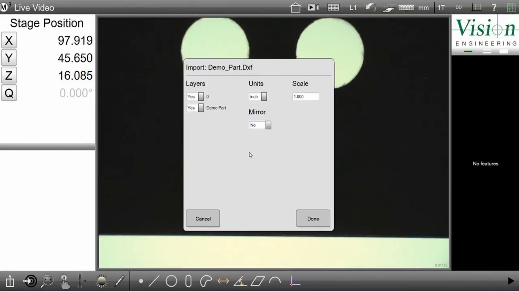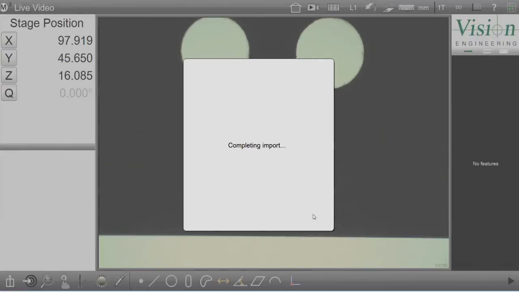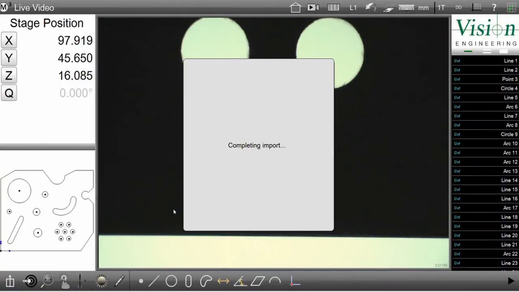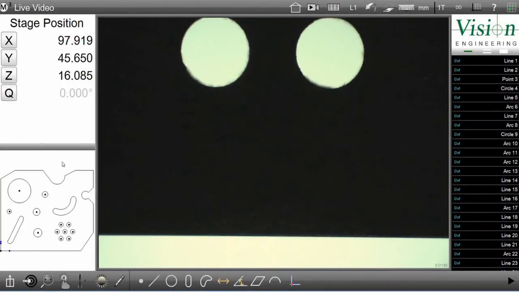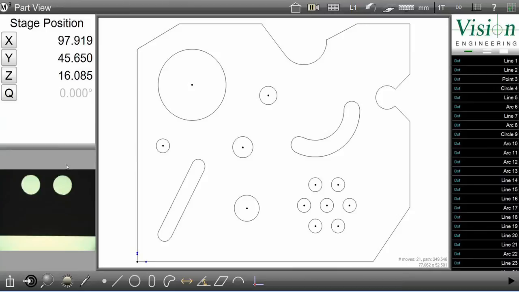I simply click open. My units are millimeters. I hit done. It's now completing the import. And the first thing I want to do is remove the features that I don't wish to measure. So I'm going to go into multiple select mode. I'm going to delete everything here at the top.